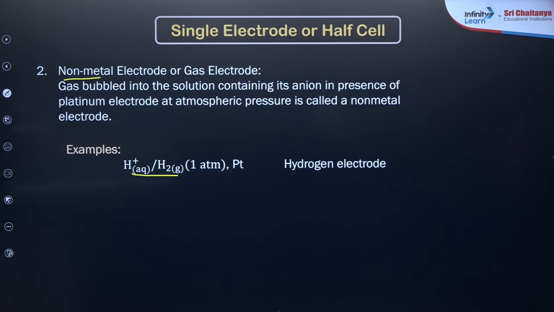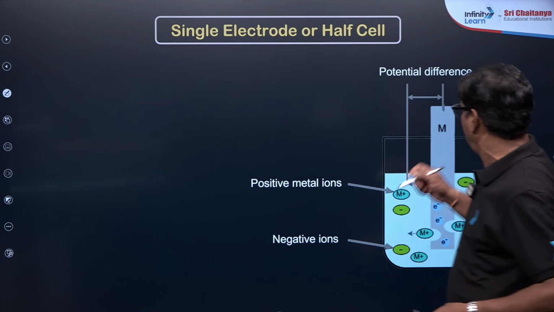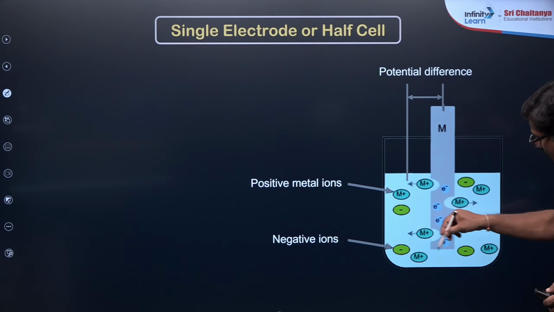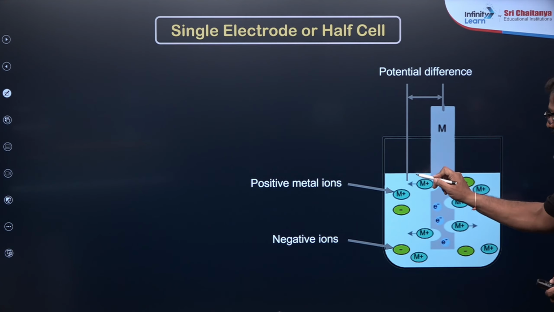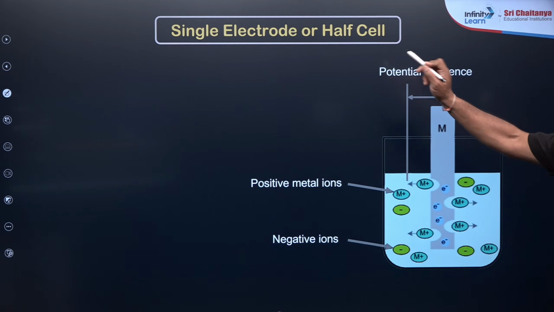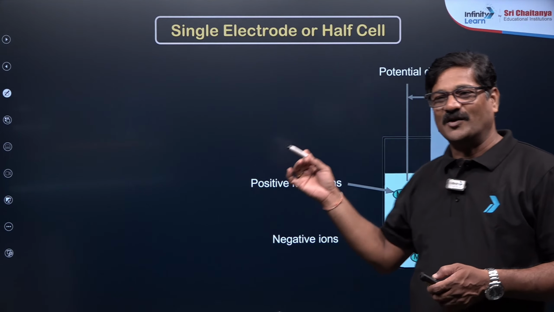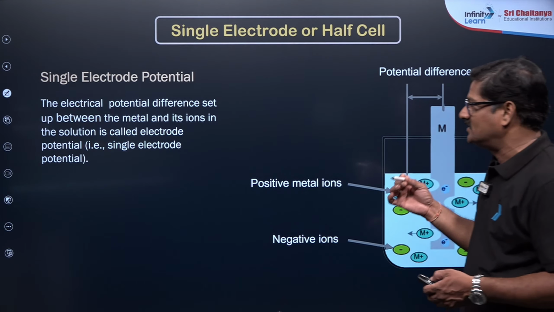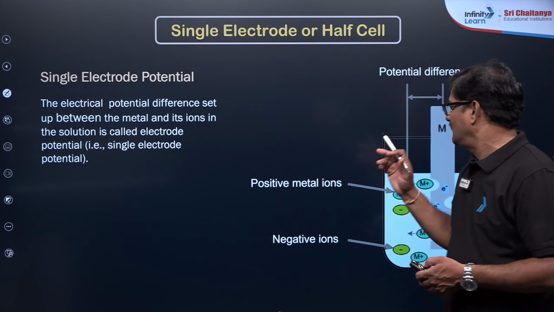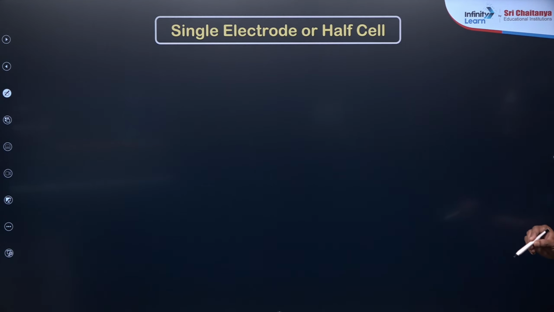Moving ahead. It is difficult to measure: a metal immersed in its own ions, its metal salt, is going to experience some potential. The potential difference between the metal ions and the metal is called a single electrode or half cell. This electrode potential difference set up between the metal and the ions is called a single electrode.